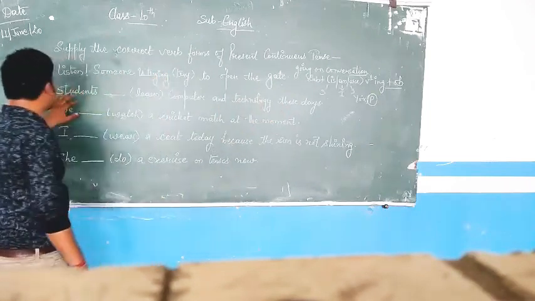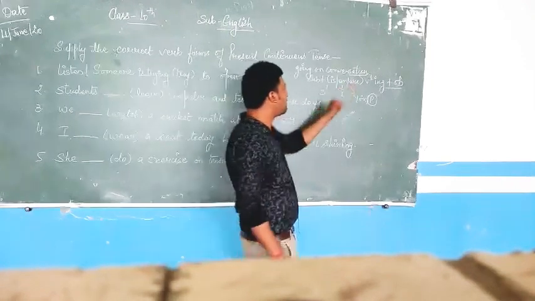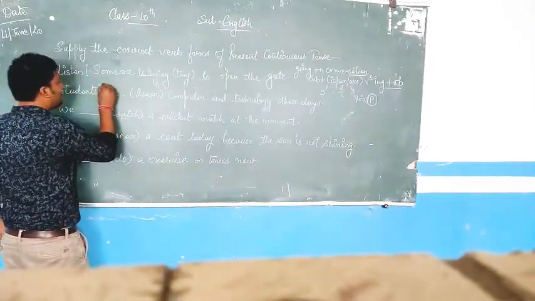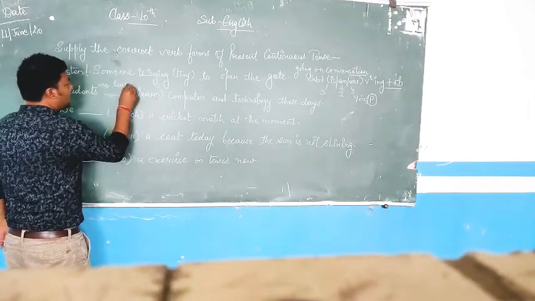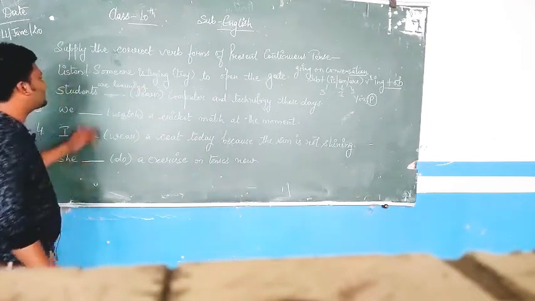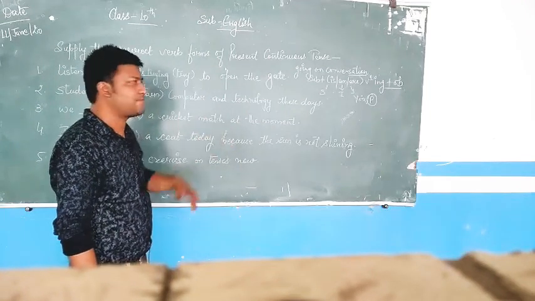So if I say students is a plural subject, with plural I use are. So I put my are here and learn I will write with ing form. So it becomes students are learning computer and technologies these days.